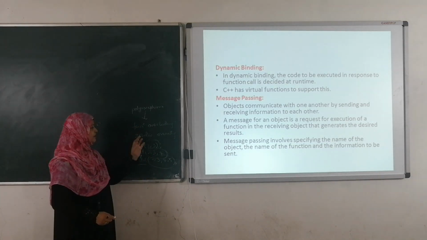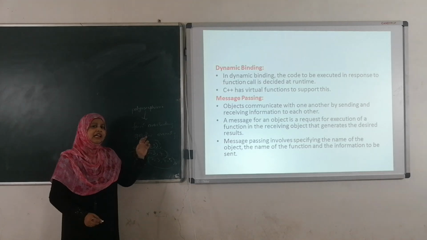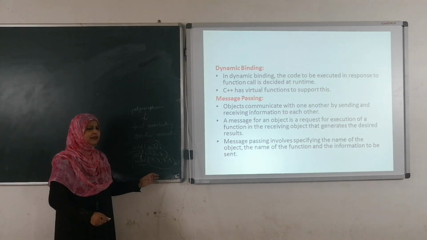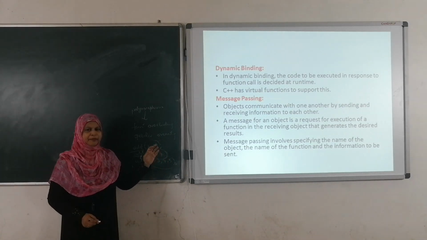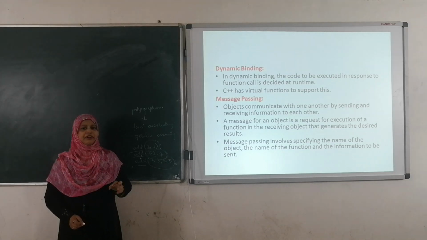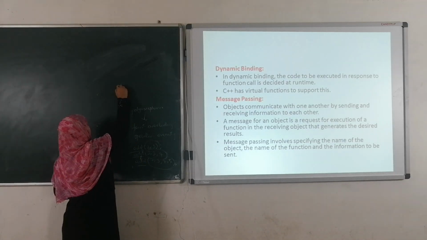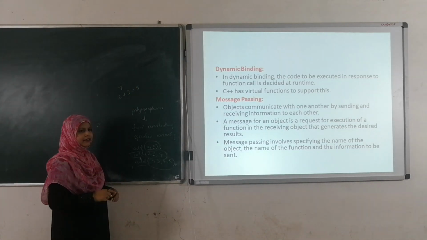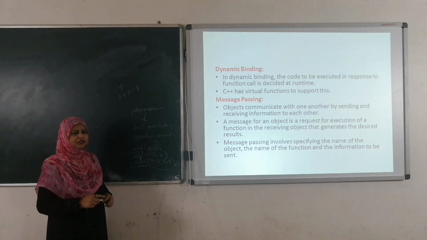By using polymorphism we can perform function overloading and operator overloading. Function overloading is where the function name is the same, but we pass various types of parameters. In the same way, in operator overloading we can perform the same thing. For example, plus is there, 2 plus 3, 2 plus 3 equals 5, right? Here the plus operation is there, 2 plus 3 equals 5.